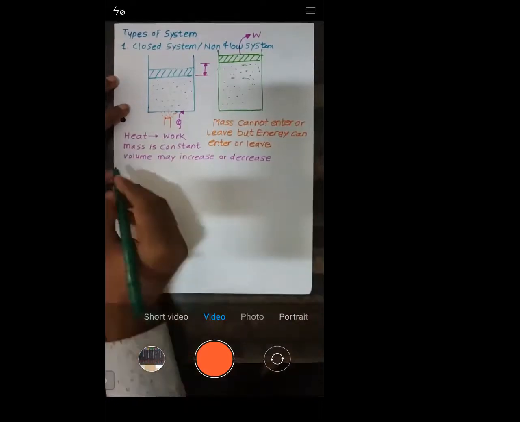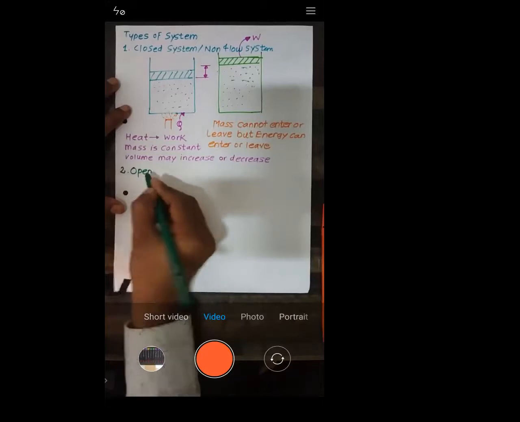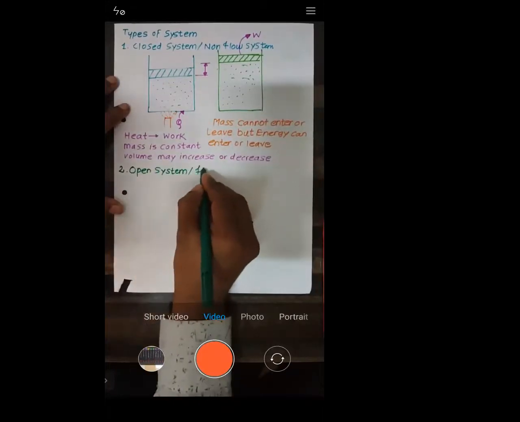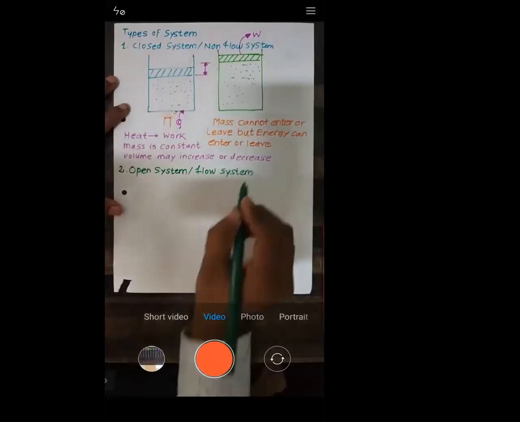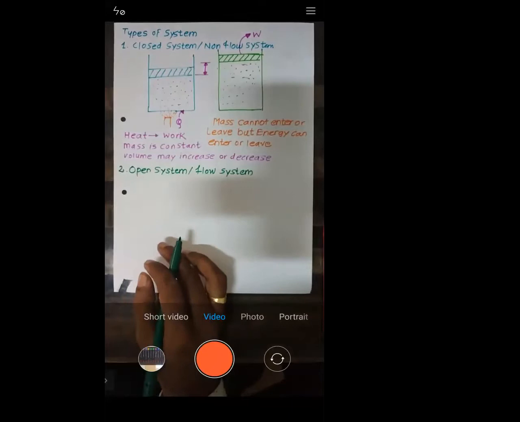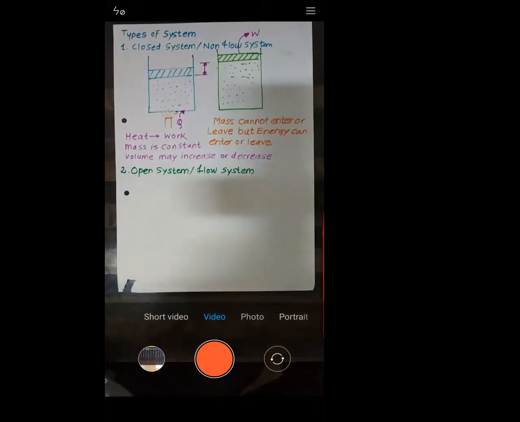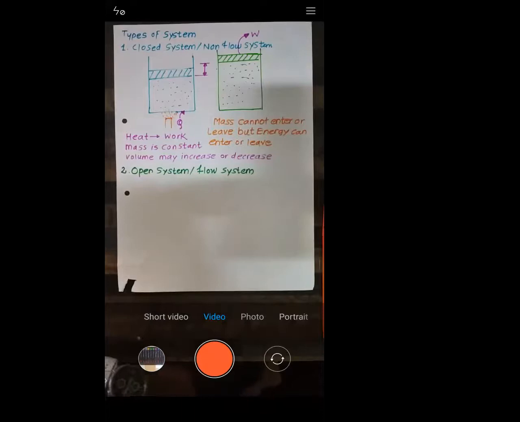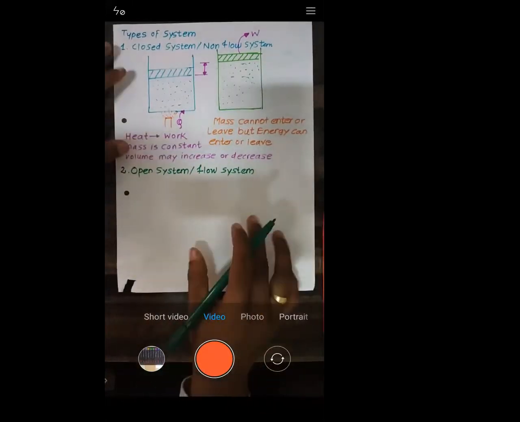Now let us move to the second system, and it is called an open system. Open system is also known as a flow system. Try to understand. Now see, what is an open system or flow system? I will just simply give you an example.